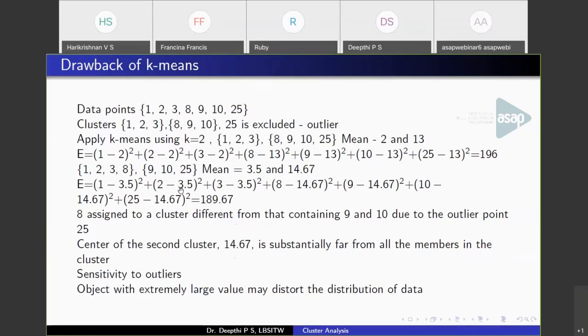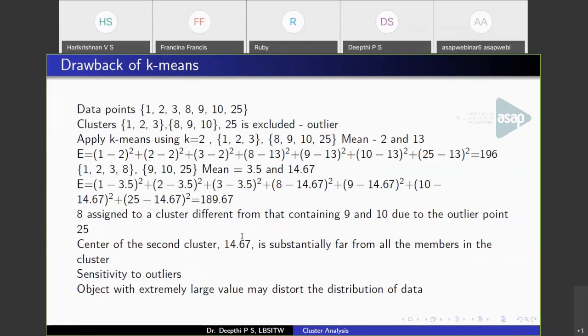It is different from all the points. So this is called sensitivity to outliers. That is, the partitioning will be sensitive to the outlier point, which here is 25.